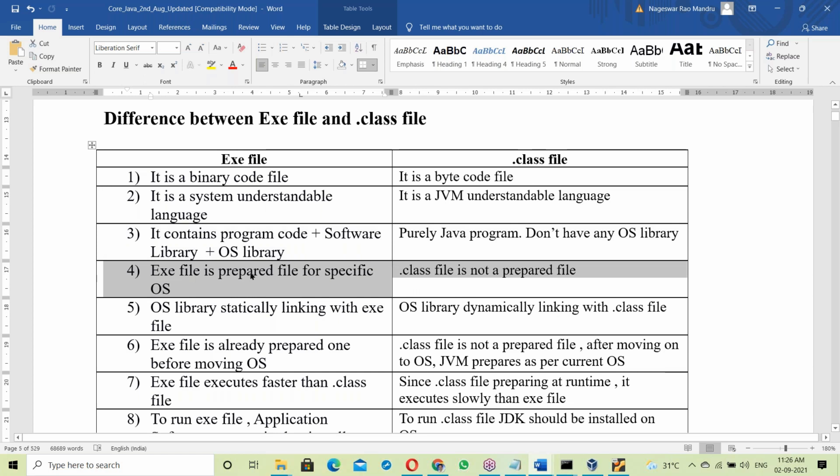Fourth difference: an exe file is a prepared file for a specific OS. At the time of creation of the exe file itself, the OS library is statically linked, meaning it is already prepared. A .class file is not a prepared file.